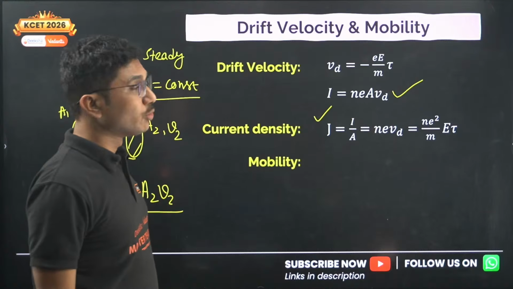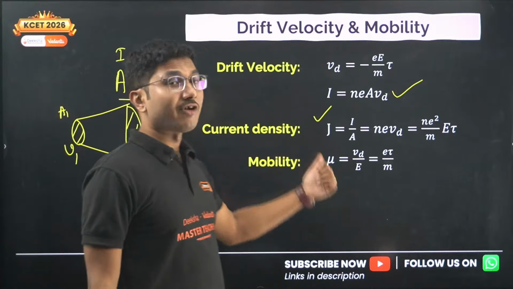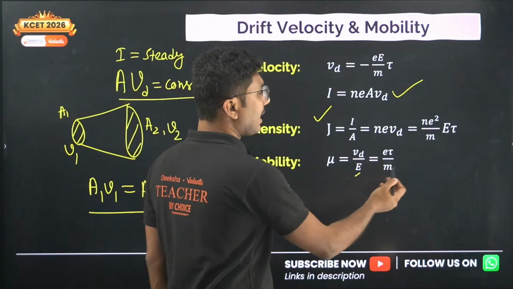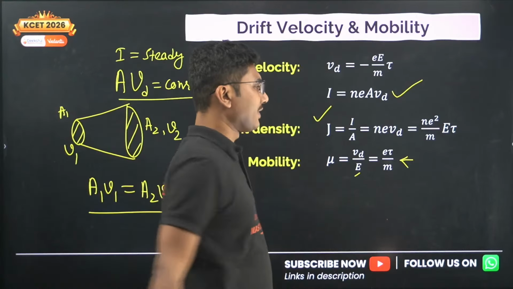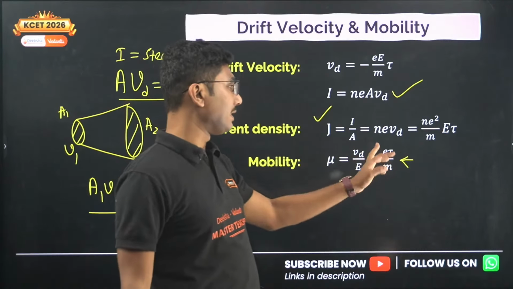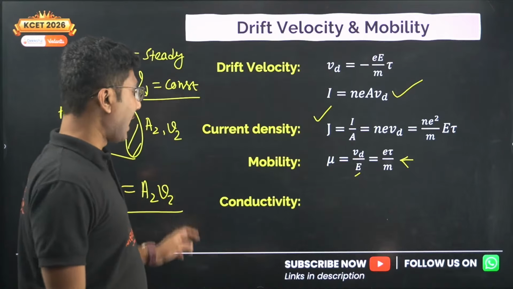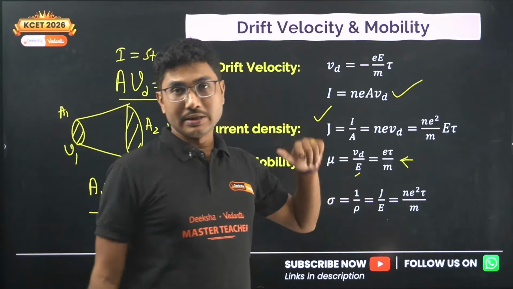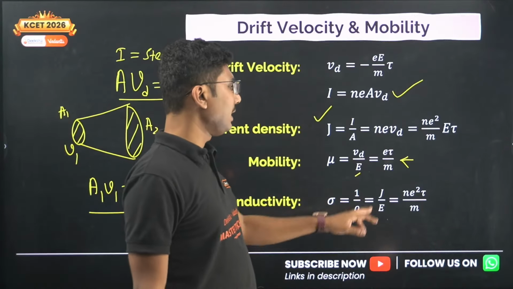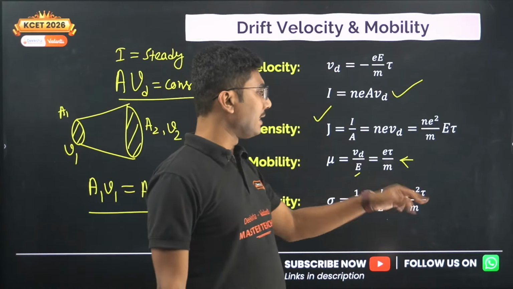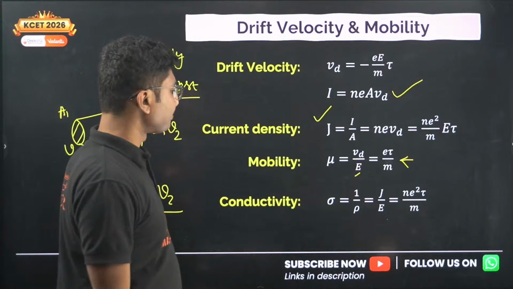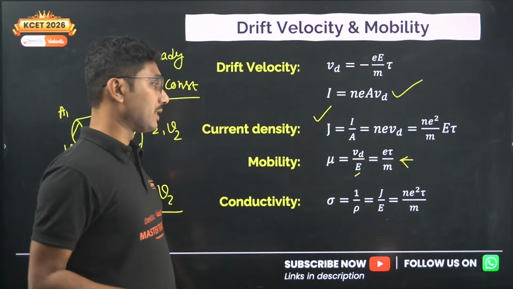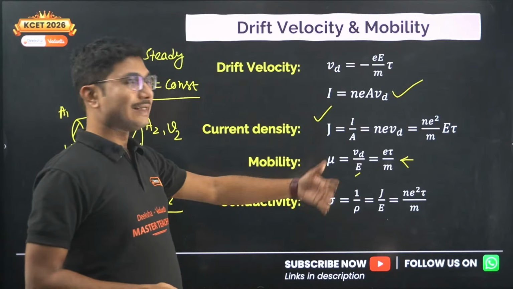Next is mobility. Mobility is drift velocity per unit electric field. This first equation is important, and we have seen one question came from this formula as well: mobility equals e tau divided by m. Conductivity is given by 1 by rho. Conductivity is the reciprocal of resistivity, and it is given by J by E, which equals n e square tau by m. So conductivity and resistivity are step brothers, one is the reciprocal of the other.